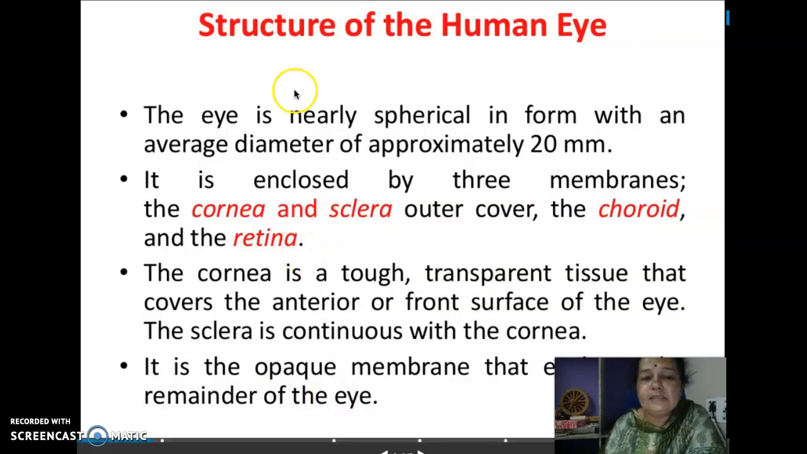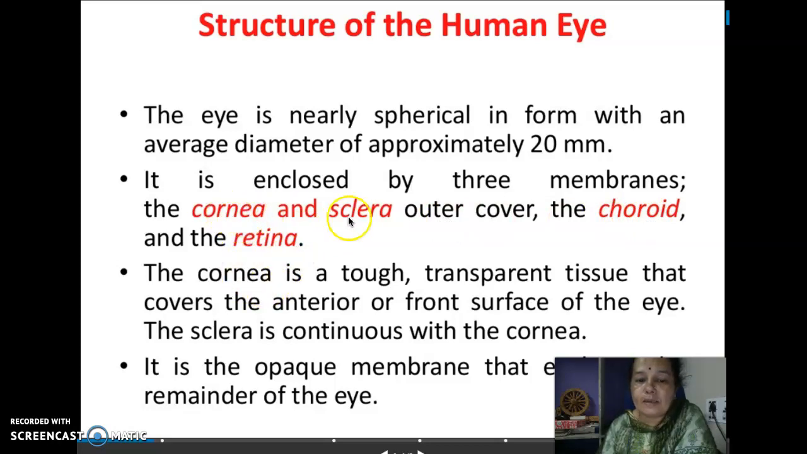The eye is of what shape? It is spherical in form, and its diameter is approximately 20 mm, and it is enclosed by 3 membranes. I showed you in the diagram. The front portion in front of the iris is the cornea, and the same extends behind as sclera. It is the outer cover of the human eye. Then choroid, the next layer, and then the retina.